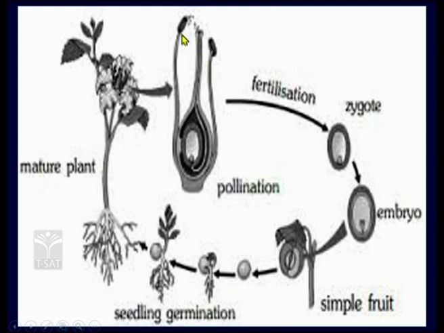As depicted in the picture, pollen grains come and fall on this, then you find pollen tube being developed. The male nuclei travel through this, fertilization takes place. You have already learnt about double fertilization. Because of this fertilization, zygote is formed. Then slowly this flower turns into fruit. Inside fruit, seeds are present. We take these seeds and sow them and we get saplings. Again these saplings grow and you get plant. This is how the life cycle of plant continues.